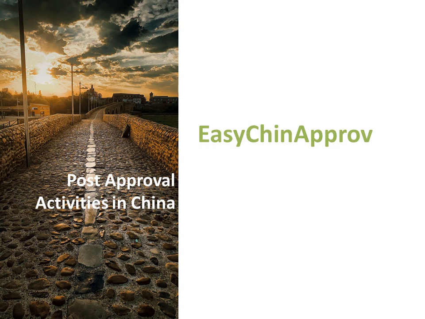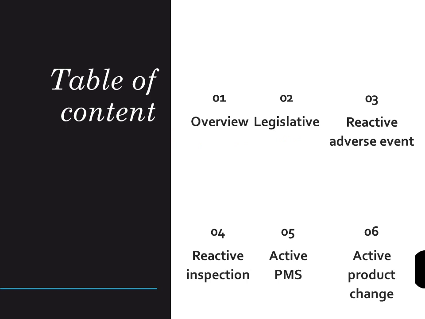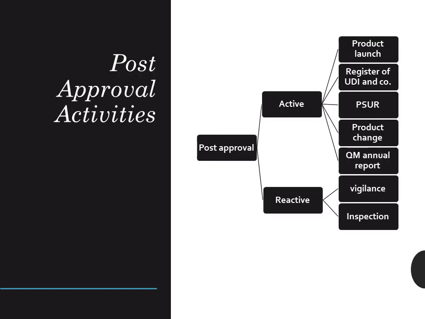In this short video, we want to introduce all activities after product approval topics. We start with an overview of all post-market and quality management activities after product approval in China with applicable legislation. Then we go through all typical post-market activities: vigilance, inspection by authority, post-market surveillance report and analysis of product design change. We will generalize all activities including quality management and following as post-market activities.